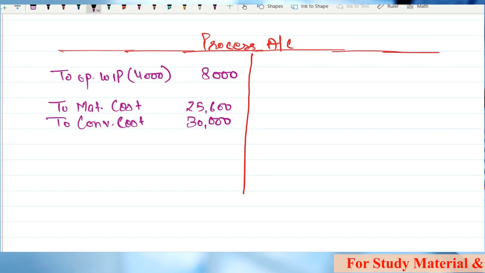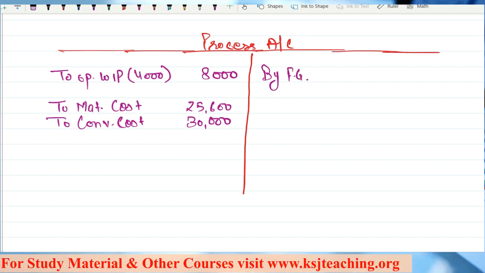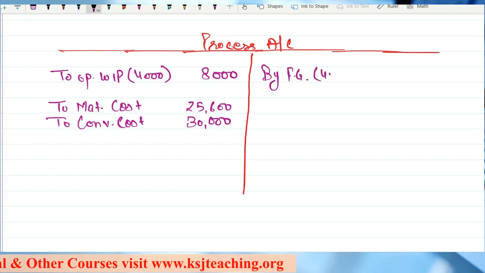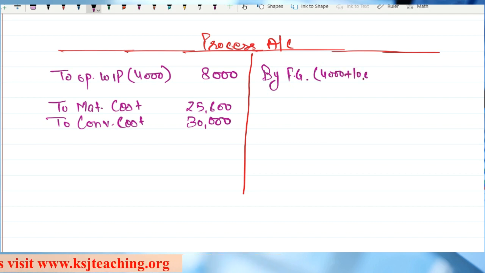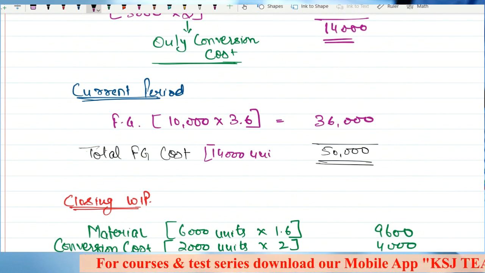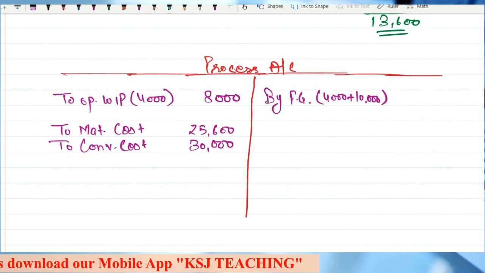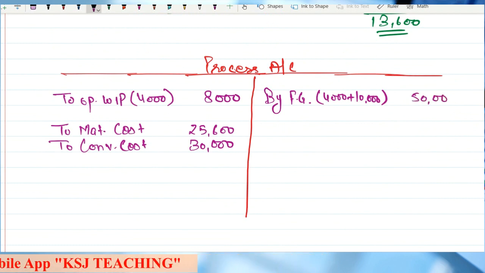Right? Then we have how many units of finished goods? Sir, 4,000 opening plus 10,000 of the current period. Total 14,000 units, and the value of completing 14,000 units is 50,000.